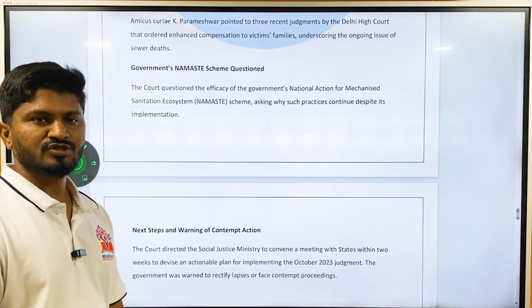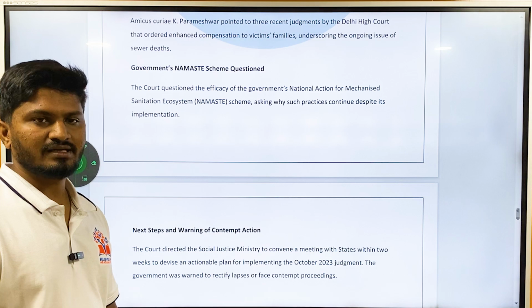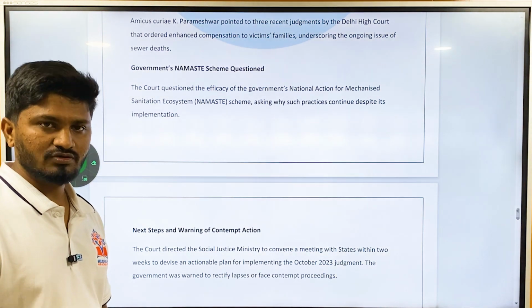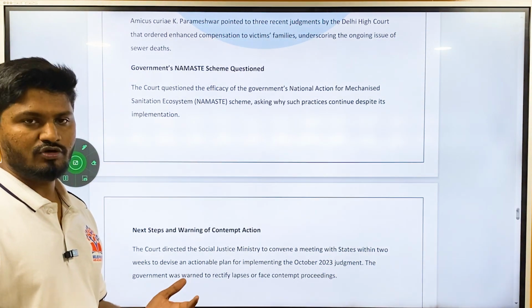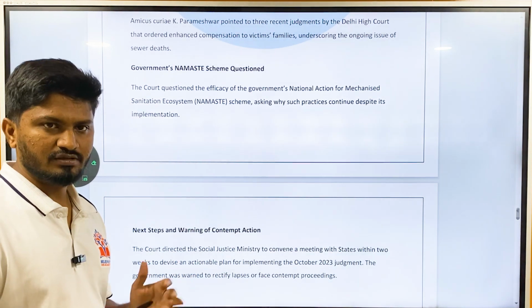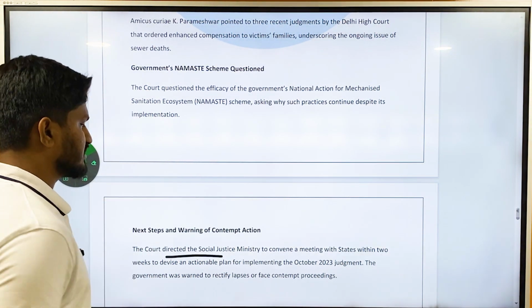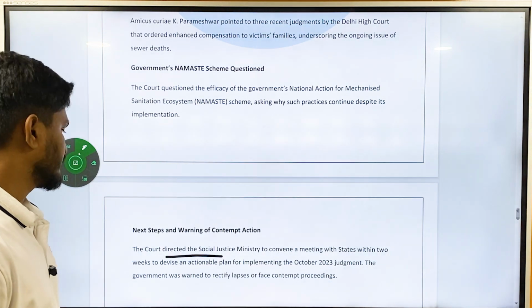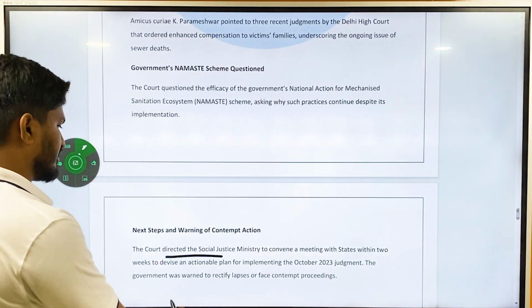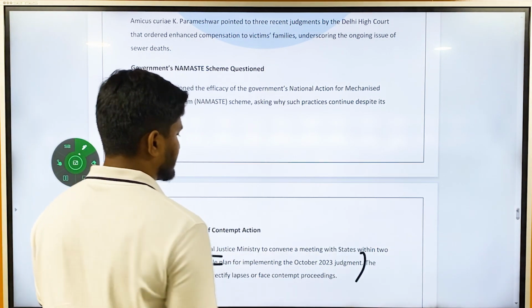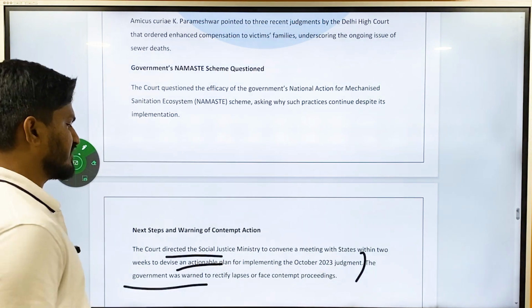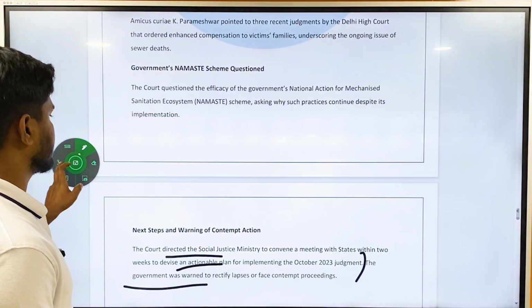If there is any order given by the Supreme Court, it is a duty of each and every individual in the country, even the government, even the state government, even the central government, every government, to follow those orders. Okay, implement those orders. So, the court directed the Social Justice Ministry to convene a meeting with the states within 2 weeks to devise an actionable plan for implementing the October 20th judgment. The government was warned to rectify lapses or face contempt proceedings.